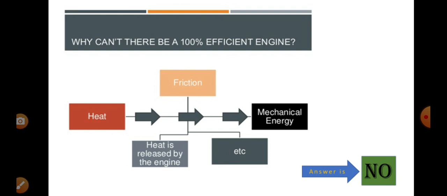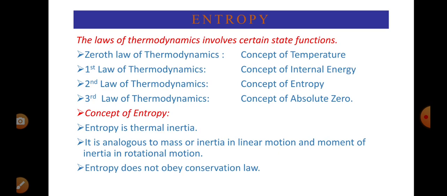There is some wastage: wastage due to friction, heat released by the engine, and other forms of energy such as sound energy and light energy. This loss of energy is removed to calculate the work done to run the train. So there is no engine which is 100% efficient. The answer is no.